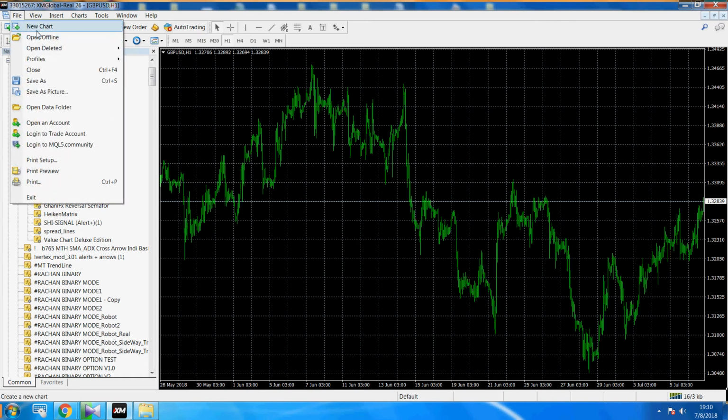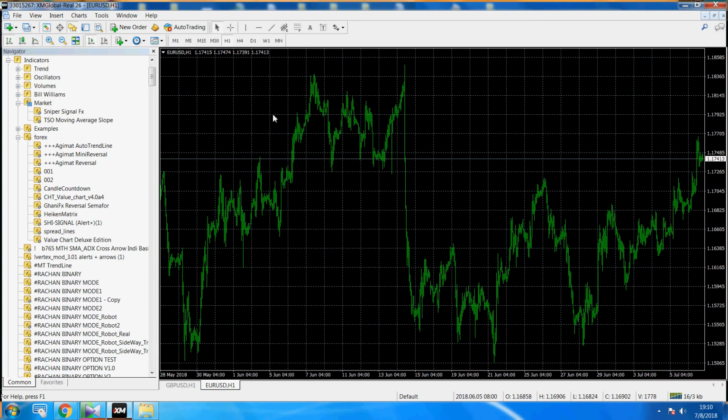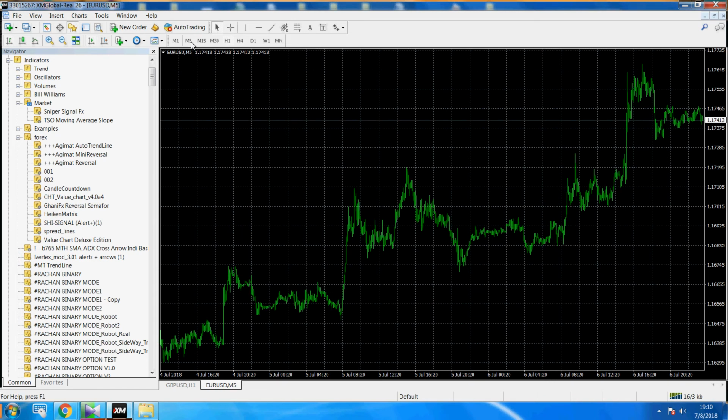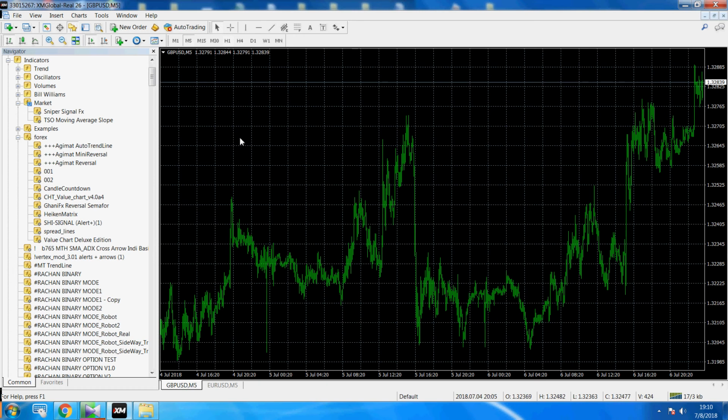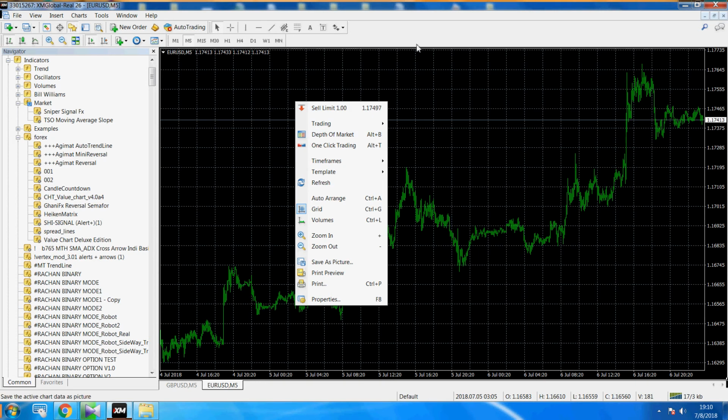go to file and new chart and open the currency pair I use, EU for example, and you can change the time frame to, I recommend five. M5 means time frame five. Here you can click five, and I want to change the properties of the chart a little bit.